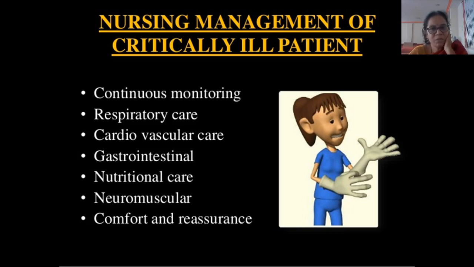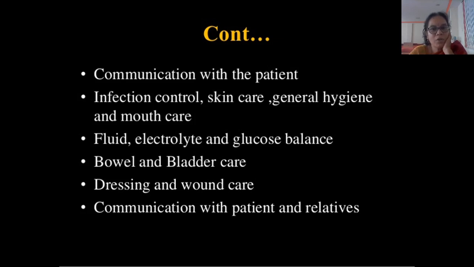In the nursing management of a critically ill patient, continuous monitoring must be there, respiratory care, and all this care has to be provided. You just quickly go through. Then communication along with this care: communication with the patient, infection control, skin care, general hygiene and mouth care, fluid, electrolyte and glucose balance, bowel and bladder care, dressing and wound care.